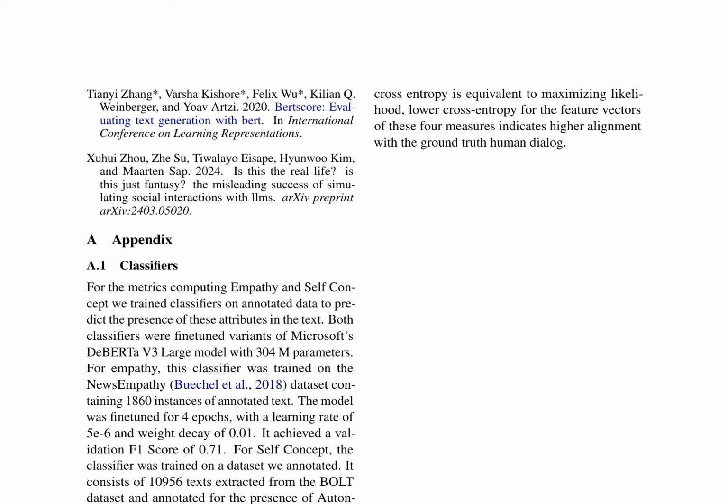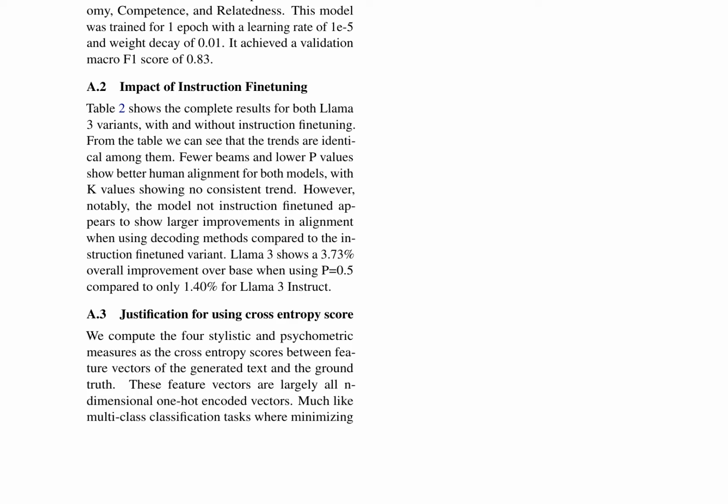They show that fewer beams and lower p-values result in better human alignment for both LLM variants, with and without instruction fine-tuning. Notably, the model without instruction fine-tuning appears to show larger improvements in alignment when using decoding methods compared to the instruction fine-tuned variant.